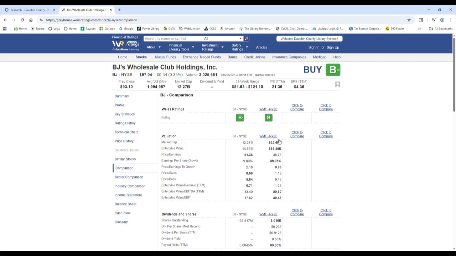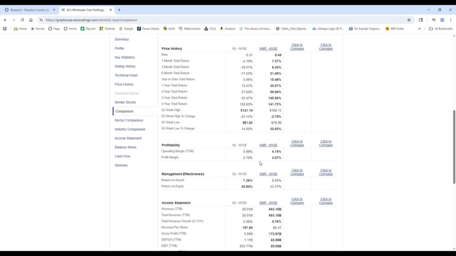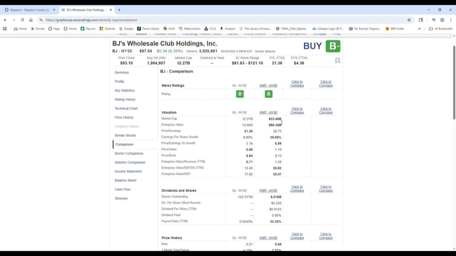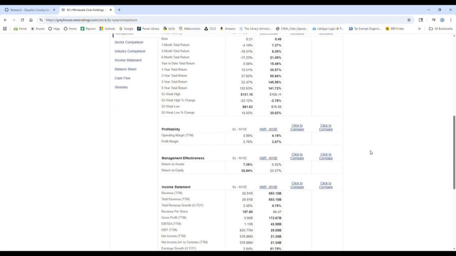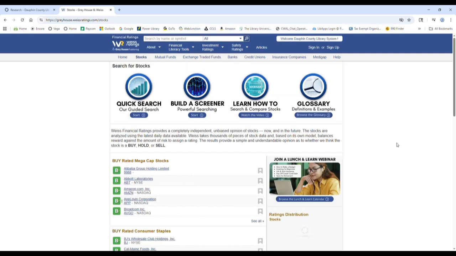And clicking on it will automatically populate all of this data here. And you can compare the nitty-gritty details of the stocks side by side. The bolded numbers showing you which numbers are higher. And you can compare up to 4 stocks at a time. If you want to get rid of any, you can just click on the name again and hit remove. Okay, so that's the stocks page.